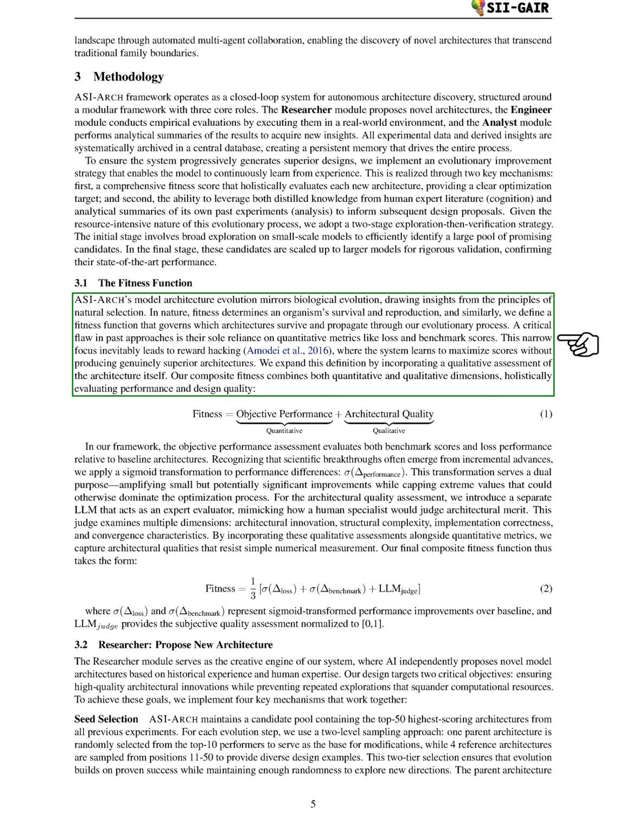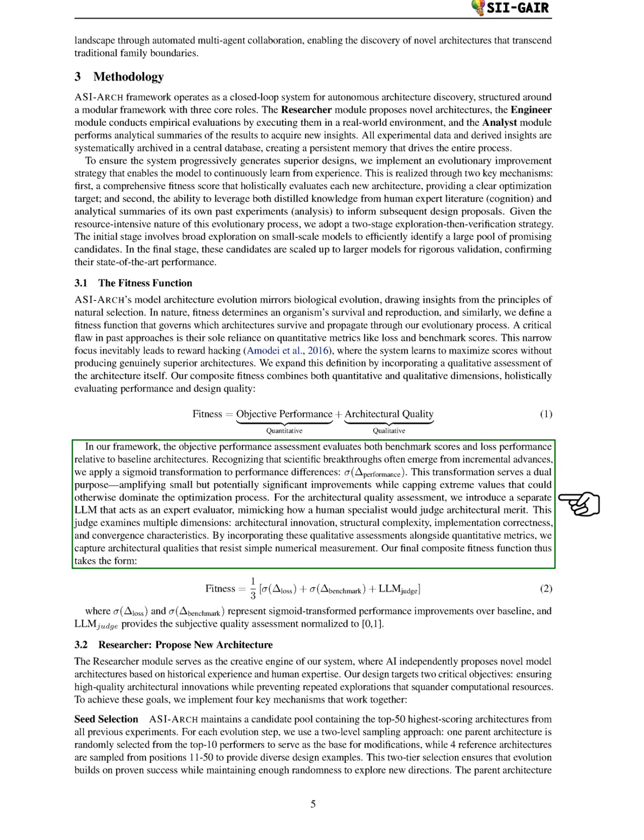Previous methods often relied solely on quantitative metrics, which can lead to reward hacking, maximizing scores without improving architecture quality. We address this by adding qualitative assessments to our evaluation. Our composite fitness function considers both quantitative and qualitative aspects, assessing performance and design quality.